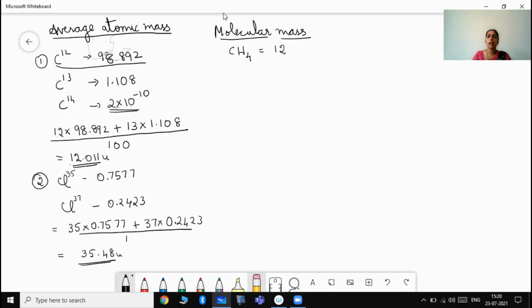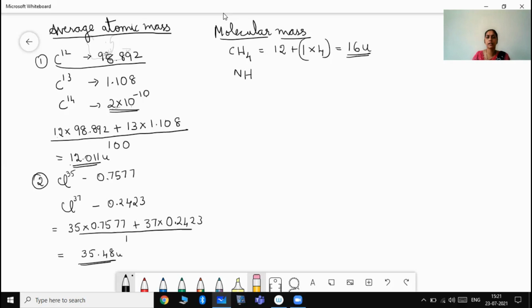We consider the atomic mass of carbon 12.011, therefore we consider it to be 12, plus that of hydrogen is found to be 1. We have 4 such hydrogen, isn't it? Thus it becomes a total of 16. 16 is the molecular mass of methane.